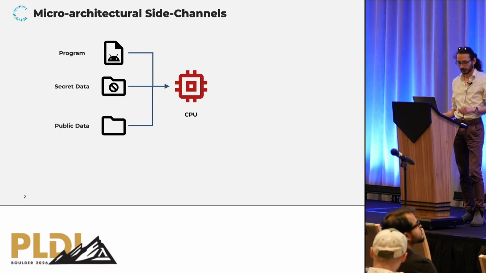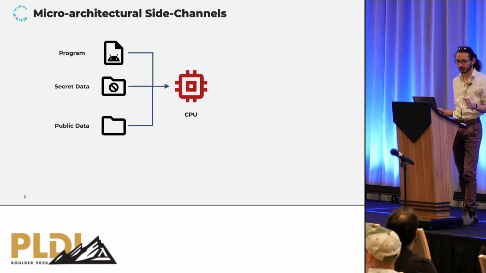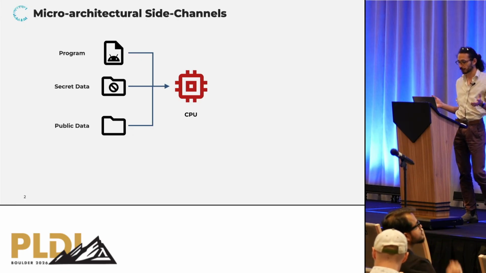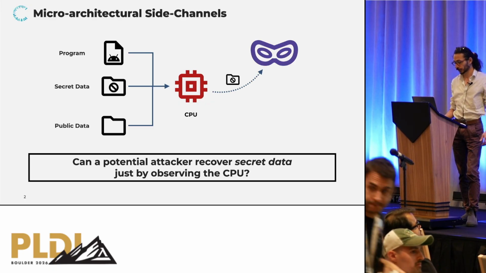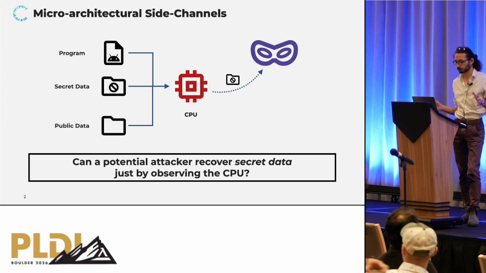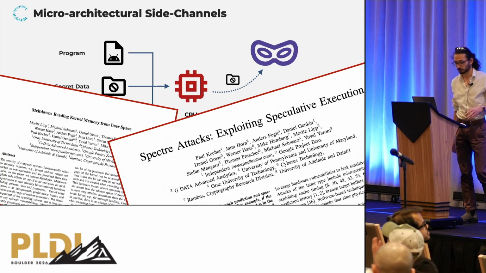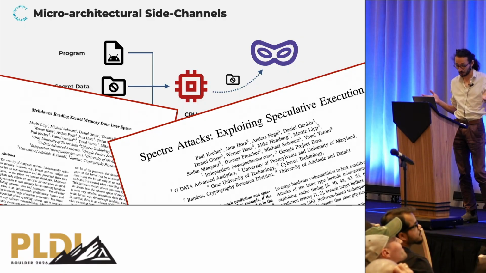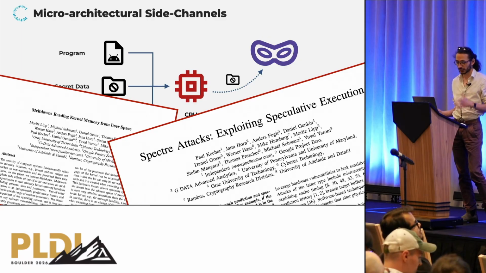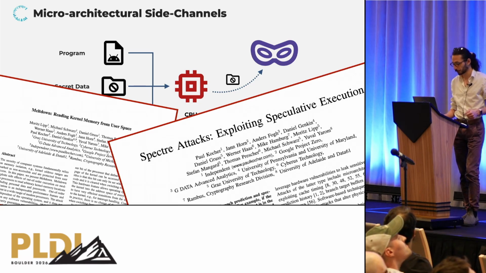Okay, so the motivation behind this work is microarchitectural side channel attacks. And the context is that we have a program that we would like to execute on a CPU. And this program might manipulate all sorts of data, potentially some of which are secret. And the question we're asking is whether a potential attacker can recover secret data just by observing the CPU. And unfortunately, the answer is yes, via microarchitectural side channel attacks. And examples of such attacks have been beautifully demonstrated over the past 10 years. And you might be familiar, or you might have heard about the Meltdown and Spectre attacks, for example.